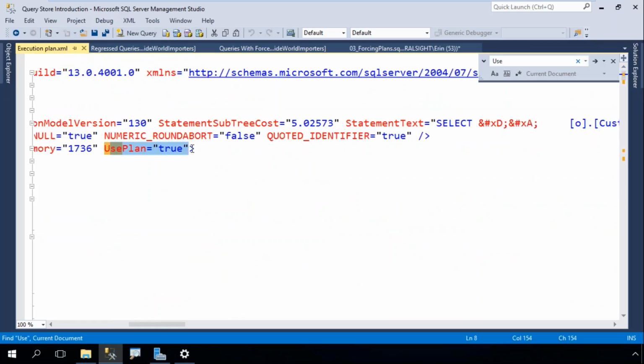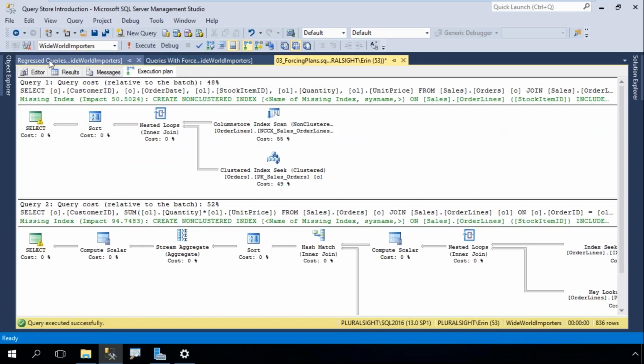That's the only way that I know for certain by looking at the plan that my forced plan is being used. And remember, I told you that SQL Server doesn't want your query to fail. So if it can't use that forced plan for some reason, it won't. It will use another plan that it gets from optimization.